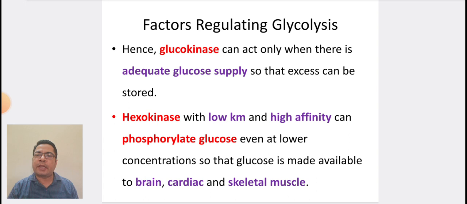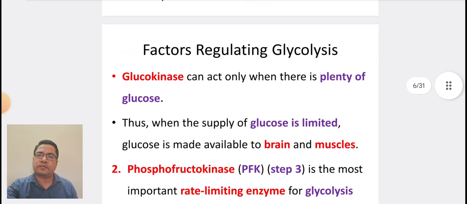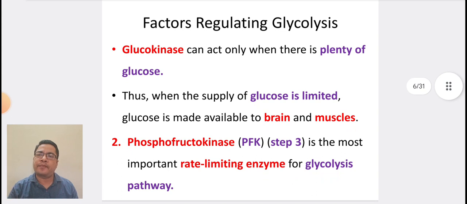Hexokinase with low Km and high affinity can phosphorylate glucose even at lower concentrations, so that glucose is made available to brain, heart, and cardiac muscles. Glucokinase can act only when there is plenty of glucose. Thus, when the supply of glucose is limited, glucose is made available to brain and muscles.